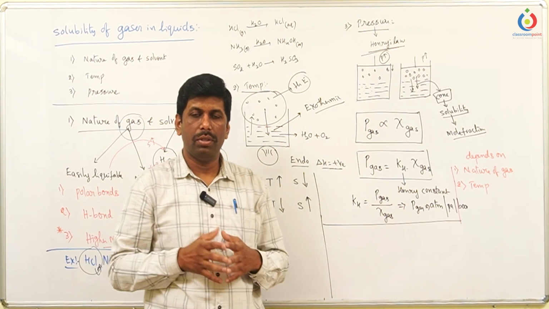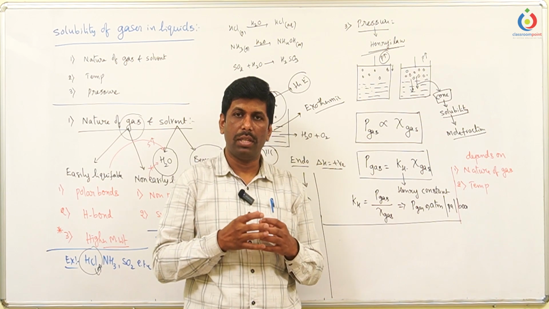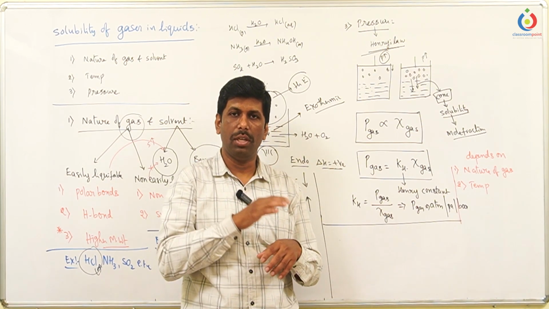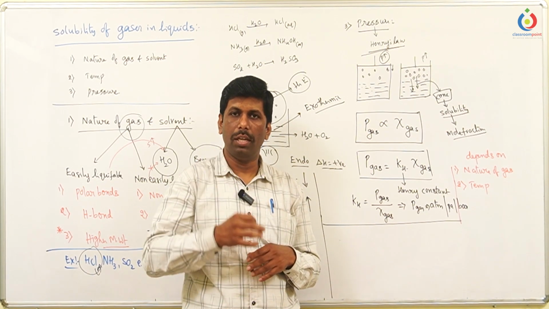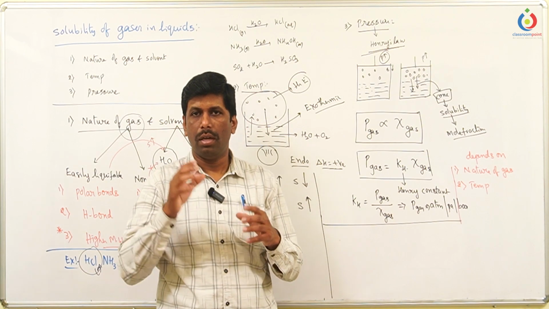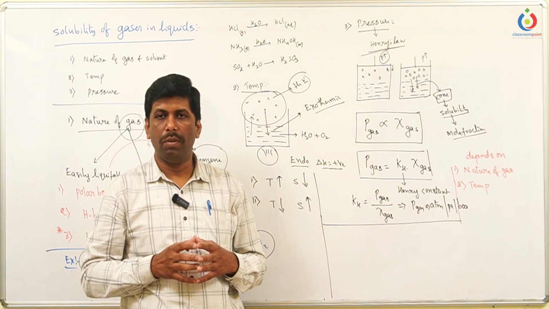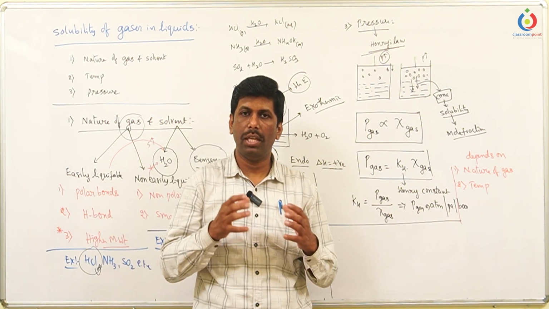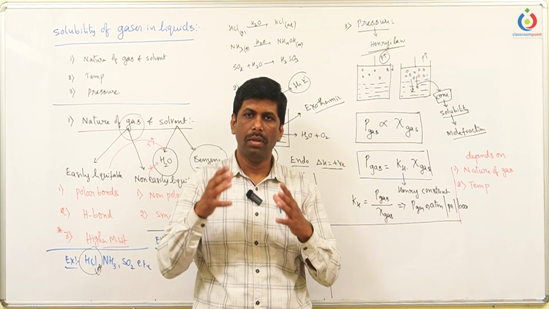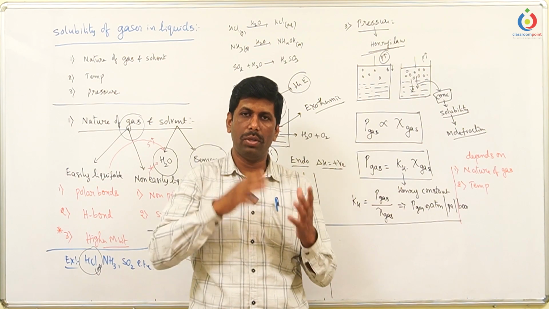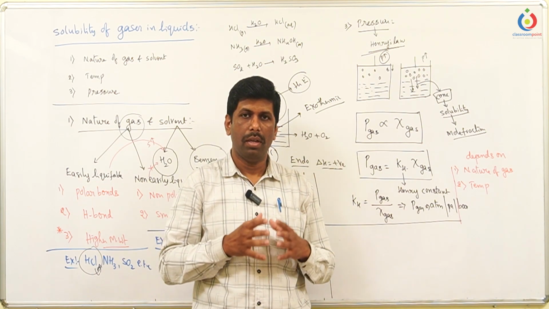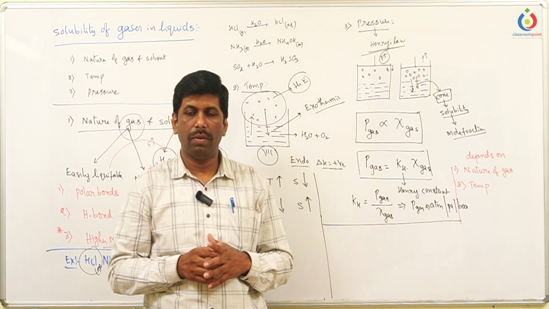To avoid this, nitrogen is always diluted with helium gas, because helium is insoluble in the blood, or else its solubility in the blood is negligible. That is the reason why these oxygen cylinders are always diluted with helium, up to 11.2%, and the nitrogen percent is dropped to approximately 52.6%. This is the application of Henry's law.